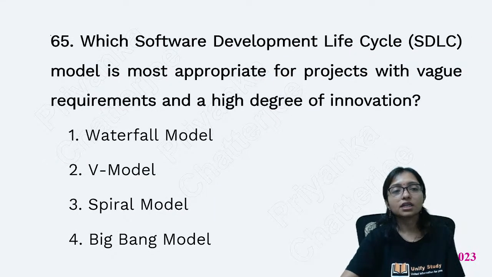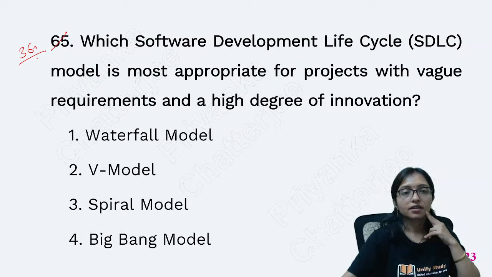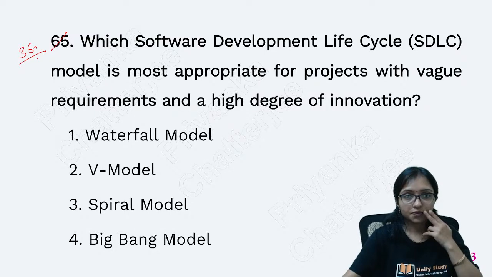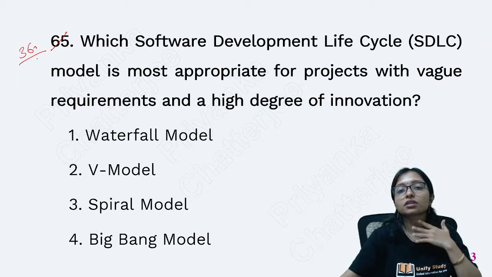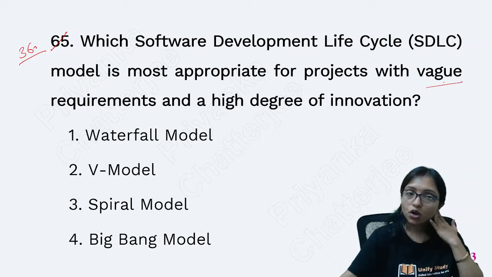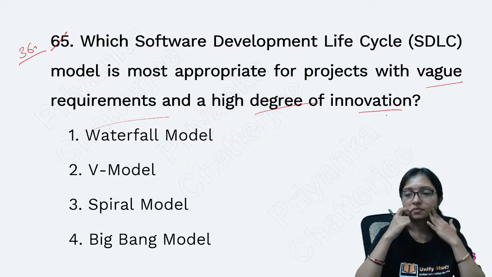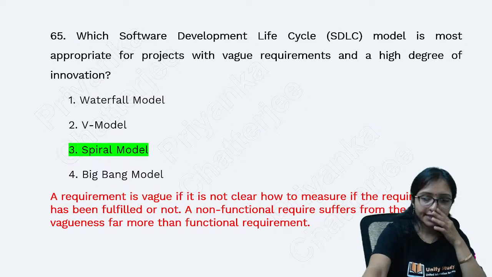Question number 36. Which software development life cycle model is most appropriate for a project with vague requirements and a high degree of innovation? Yes, that is the spiral model.